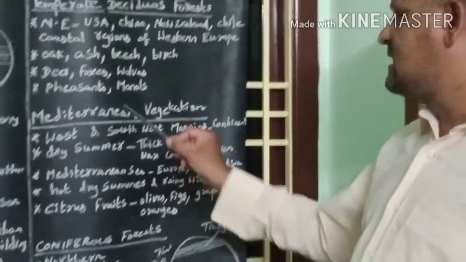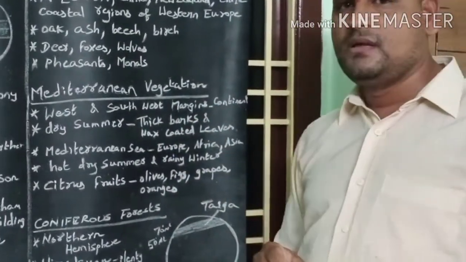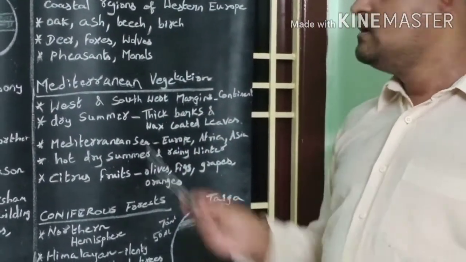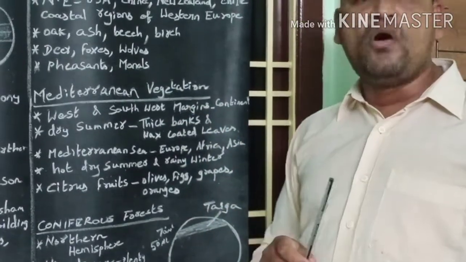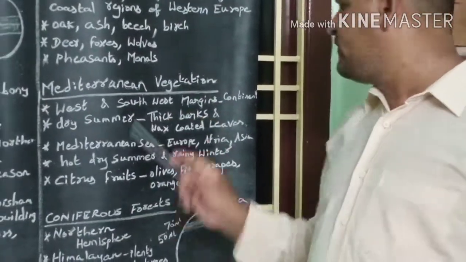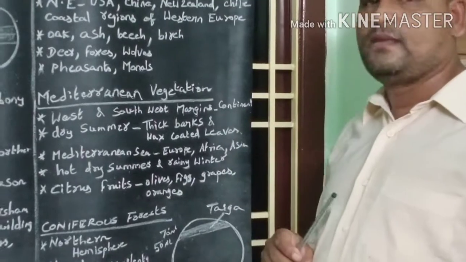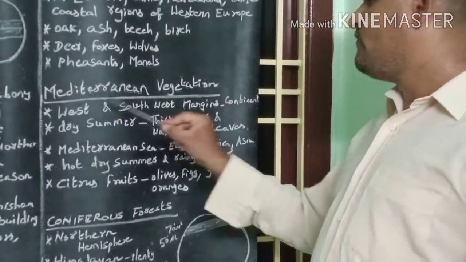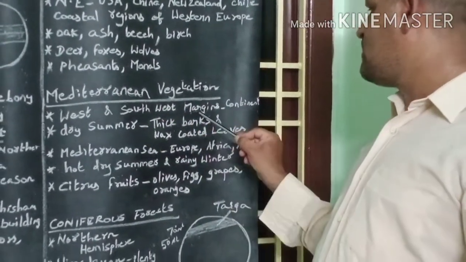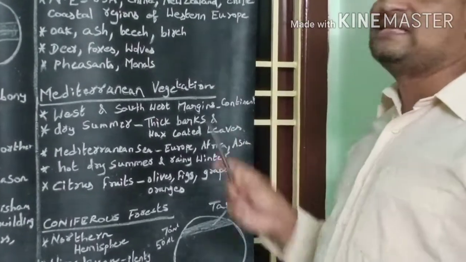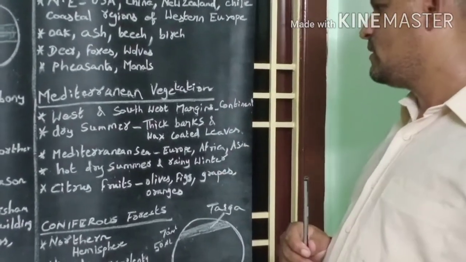Now let us discuss Mediterranean vegetation. This Mediterranean vegetation is found in the west and southwest margins of all continents except Antarctica. Okay, children, let me show the Mediterranean forest now.